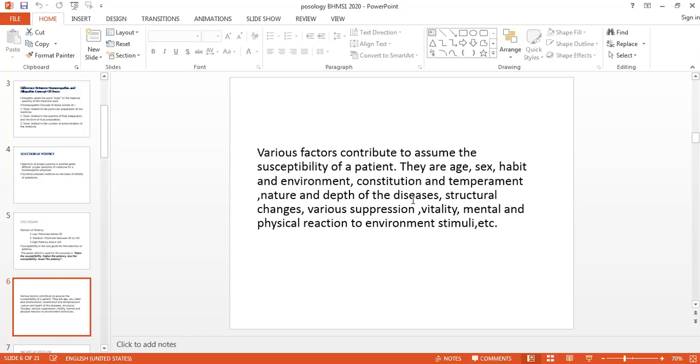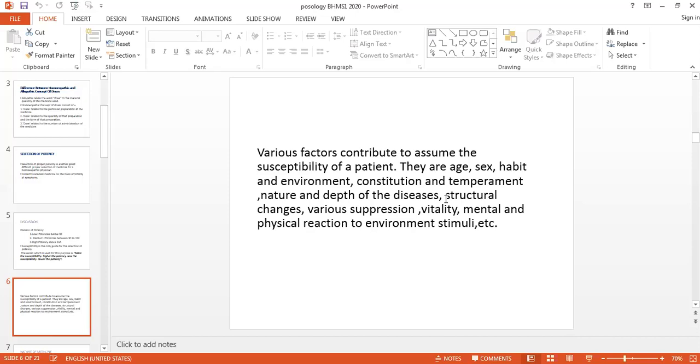So in this way, depending upon the vitality, depending upon the pathological changes or the deterioration of the disease, we are choosing the higher or the lower potency. The second type of disease is the chronic disease. The disease which the patient has had for many years or months is known as a chronic disease. Yesterday I gave you the classification of chronic disease. It is of three types: true chronic disease, artificial chronic disease, and pseudo chronic disease.